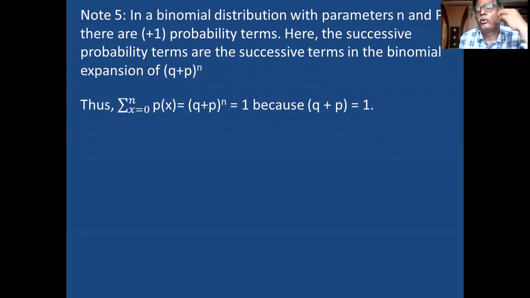If you put any number at the power place for base 1, its value is always 1. Therefore, P plus Q raised to N is equal to 1 because P plus Q is equal to 1. This is the point you remember.